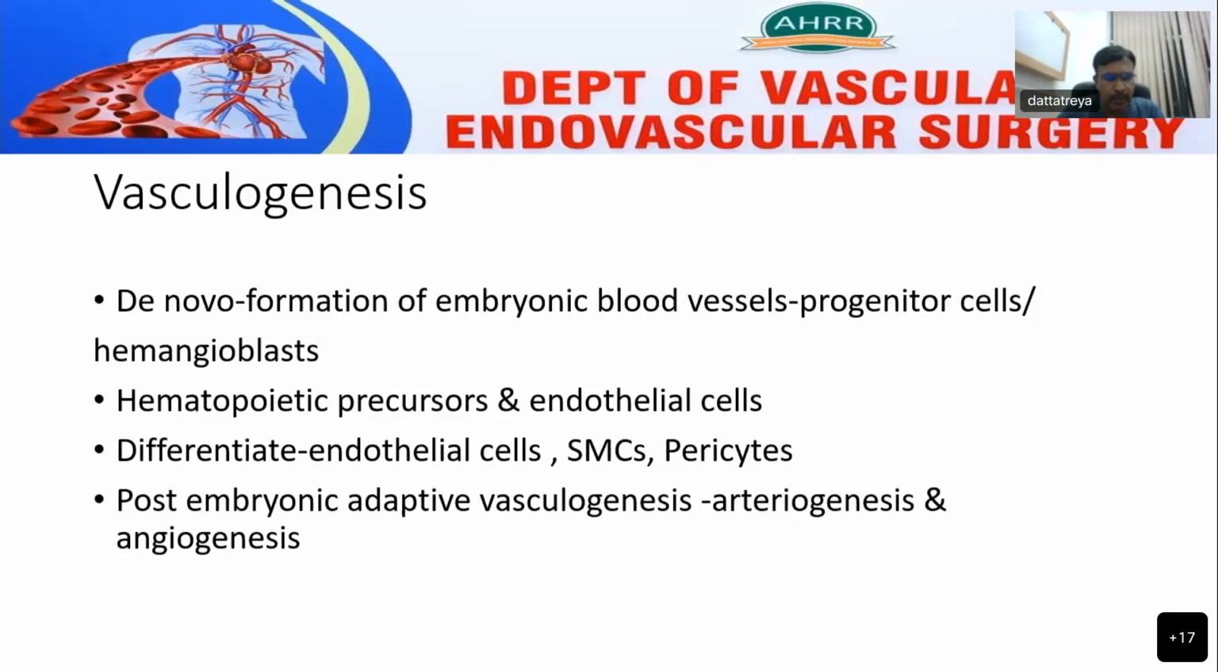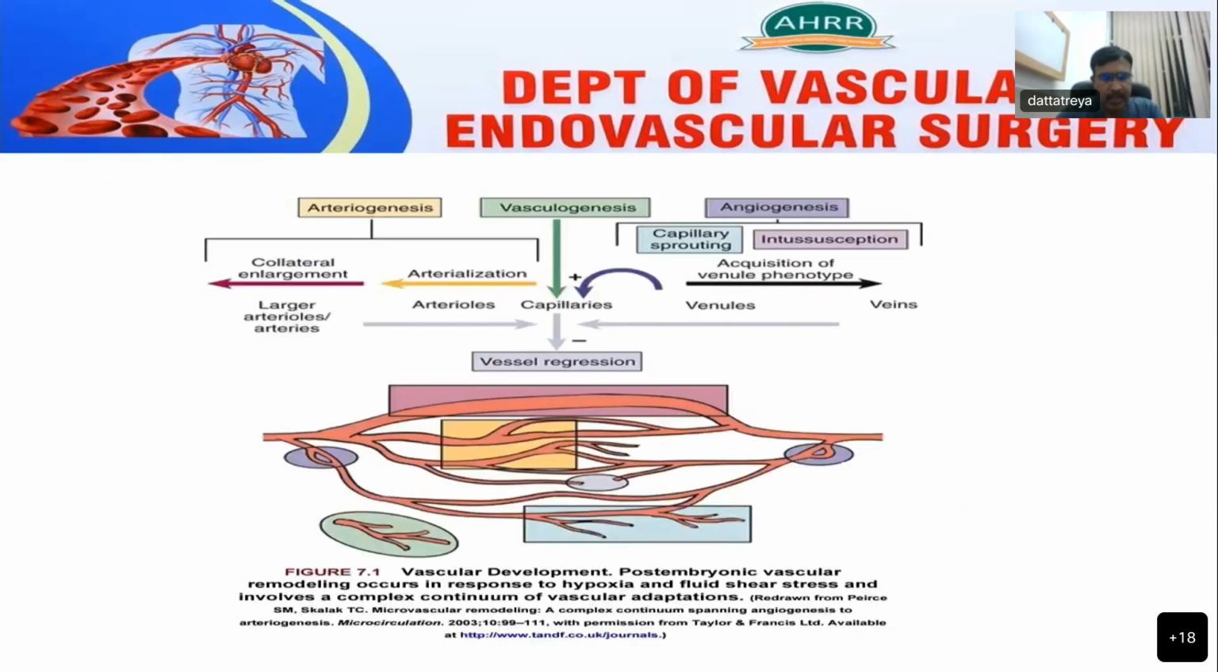And these hematopoietic precursors and endothelial cells will differentiate further to endothelial cells and smooth muscle cells and pericytes. And the pericytes will help in decreasing the capillary permeability and increasing strength of the blood vessel. And the post-embryonic adaptive vasculogenesis may be in the form of arteriogenesis and angiogenesis. This is a diagrammatic representation of vasculogenesis, which may progress either to arteriogenesis or angiogenesis, which will start from capillary